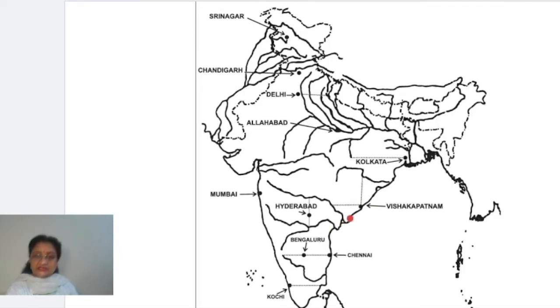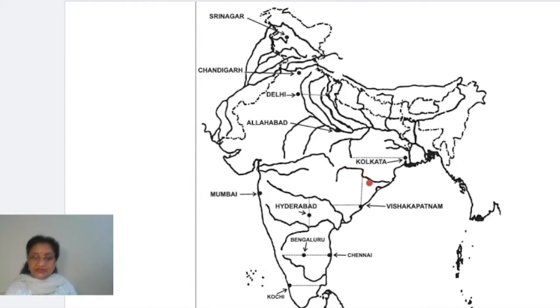This is Krishna delta, this is Godavari delta. After that you will find there is a little curve again, right, where it goes a little inside. This point we are getting, and this is exactly Visakhapatnam. The other way you can easily get this point by drawing the two lines. One is from this curve, you can see here.